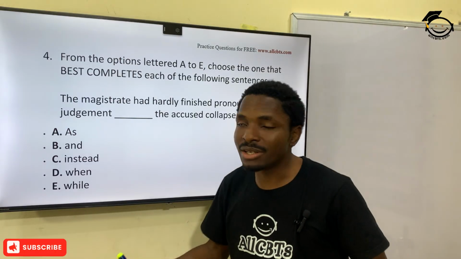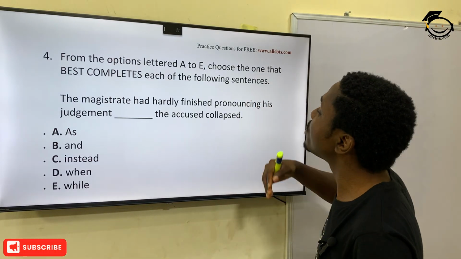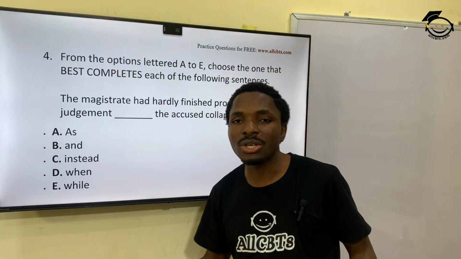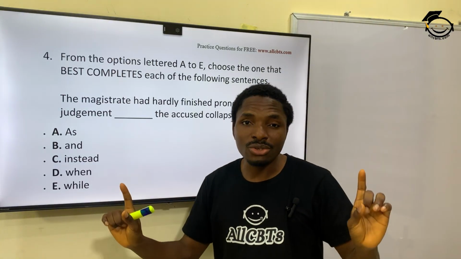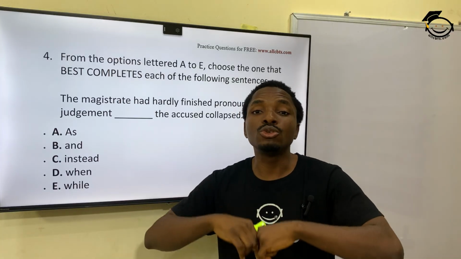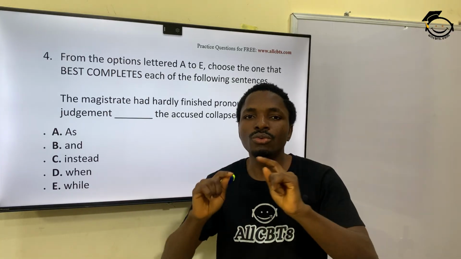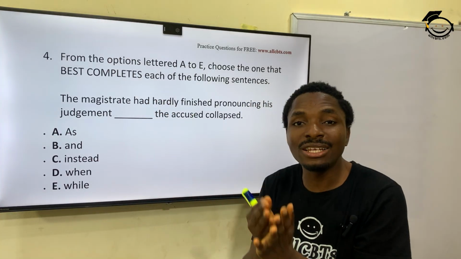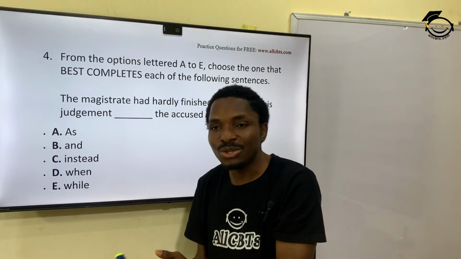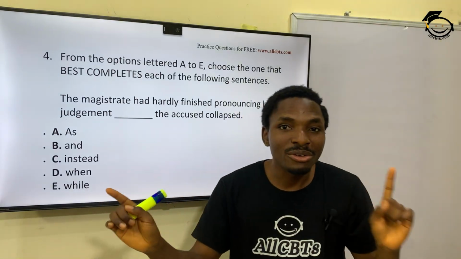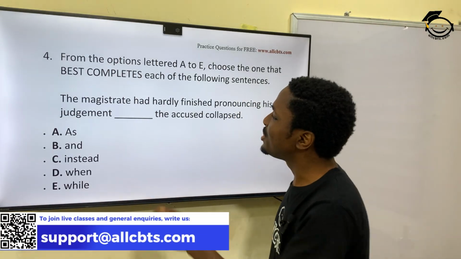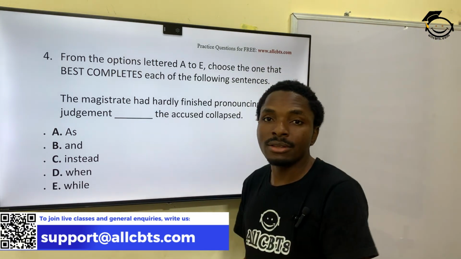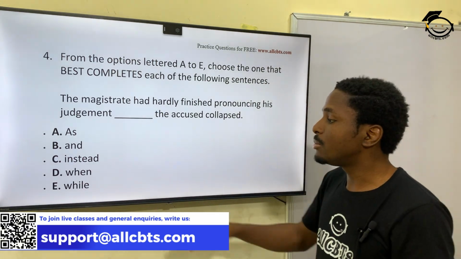Now, I'll just give you this trick so that you don't stress yourself. Anytime you see it in the exam, you know what to do. Hardly would always go with when. So when you see hardly, look around the options for when. So the magistrate had hardly finished pronouncing his judgment when the accused collapsed. That will be option D.